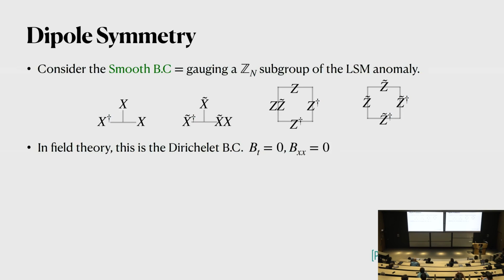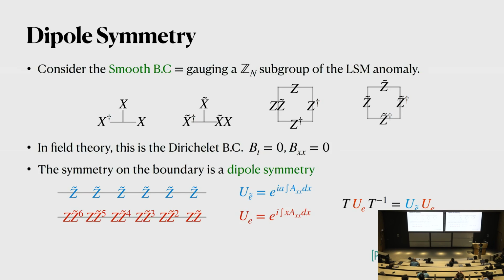And in that case, it is equivalent to gauging the Zn subgroup of LSM anomalies. So this boundary condition just amounts to setting the B field to be 0 completely. And in that case, the symmetries that survive on the boundaries involve a product of Z tilde, which is uniform, and this kind of symmetries, which is modulated. And they form a non-trivial algebra that's given by dipole symmetries.